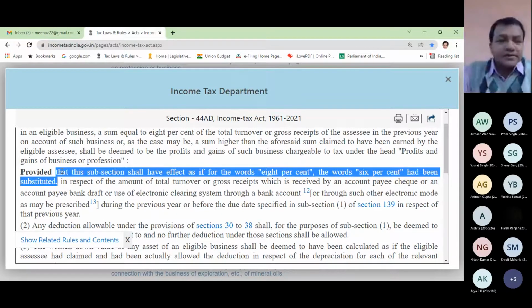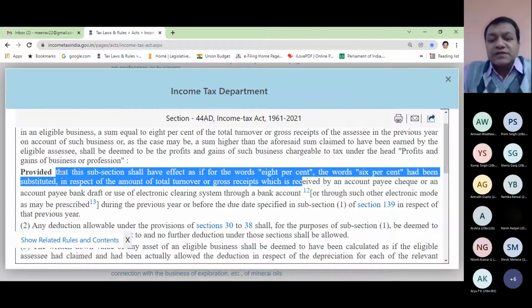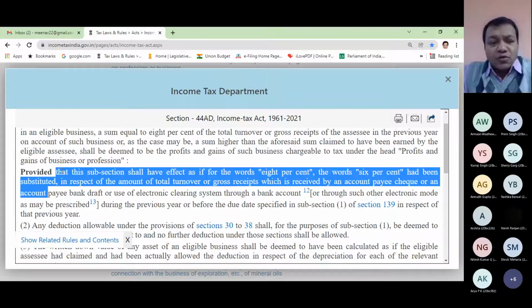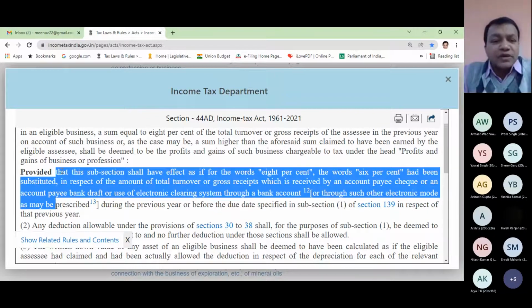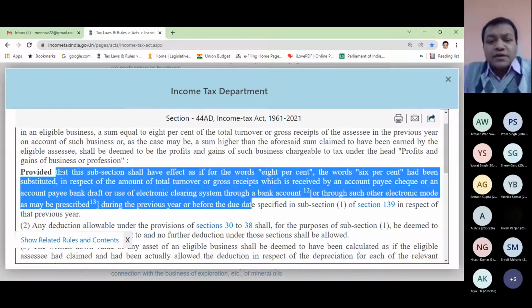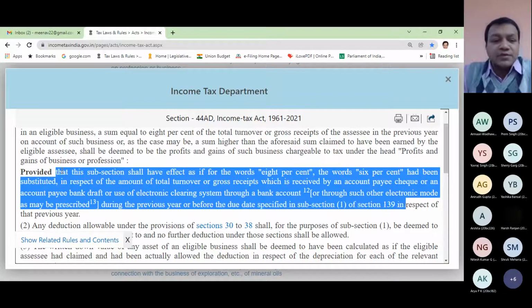And what are those cases? In respect of the amount of total turnover or gross receipt which is received by an account payee cheque or an account payee DD or use of electronic clearing system through a bank account or through such other electronic mode as may be prescribed, during the previous year or before the due date specified in subsection 1 of section 139 in respect of that previous year.